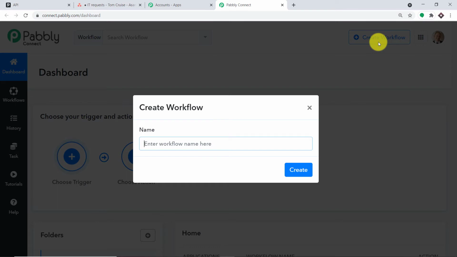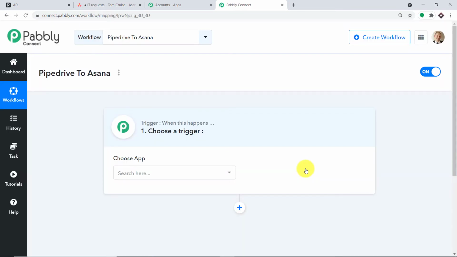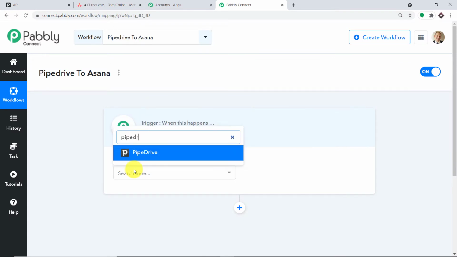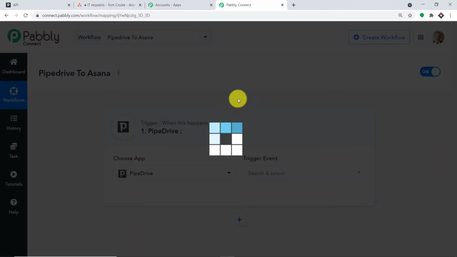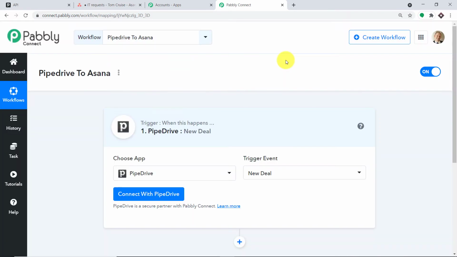Okay, so I'm going to give a name to this workflow. How about Pipedrive to Asana? And let me just click on Create. Okay, so when you click on create, a window appears in front of you. This is called the trigger window. In the choose app, how about we make it Pipedrive? Because we want to send the data from Pipedrive, that is why. Now in the trigger event, how about we make it new deal? Okay, so new deal is a trigger event.